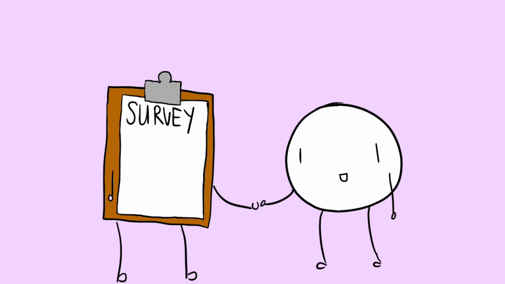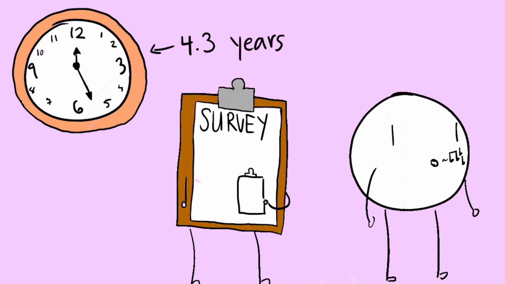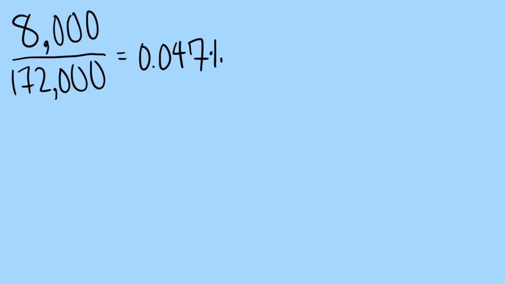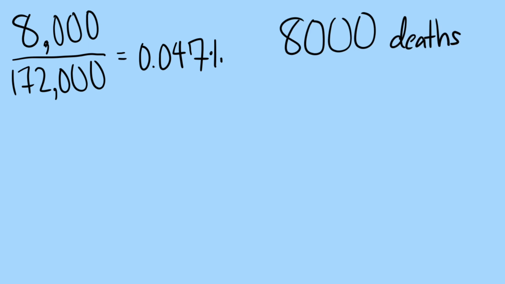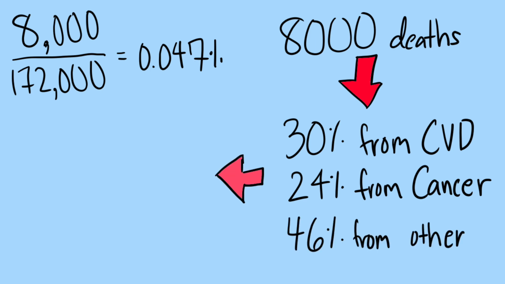The next part of the survey was that these people who got surveyed were followed or updated for a median of 4.3 years, and in this time frame, approximately 8,000 individuals died. Out of the 8,000 deaths, 30% were from CVD, 24% were from cancer, and 46% were due to other mortality-causing diseases or factors.